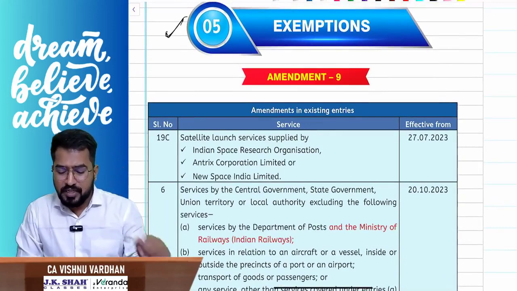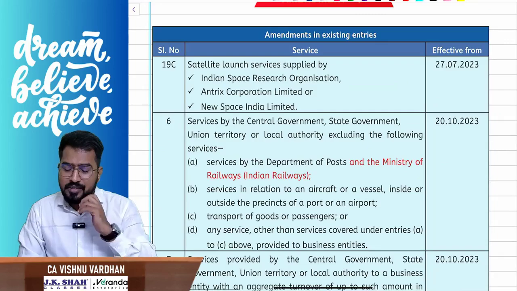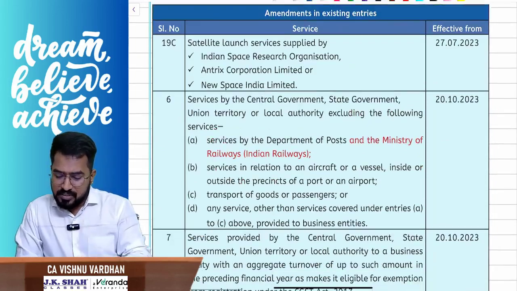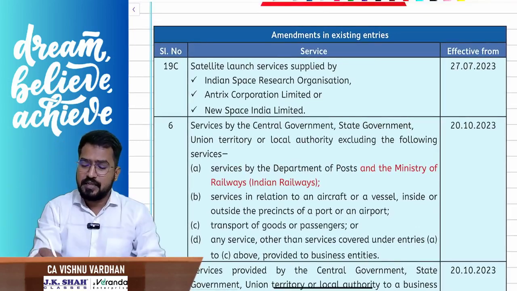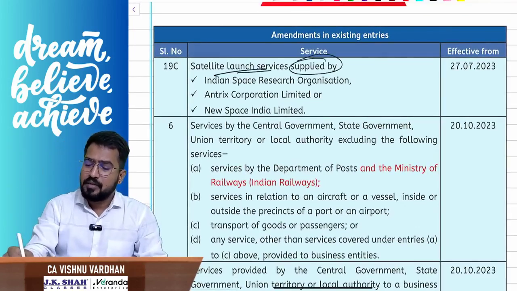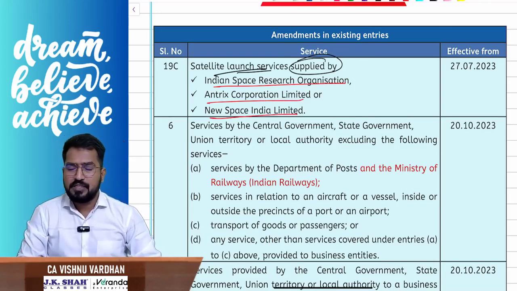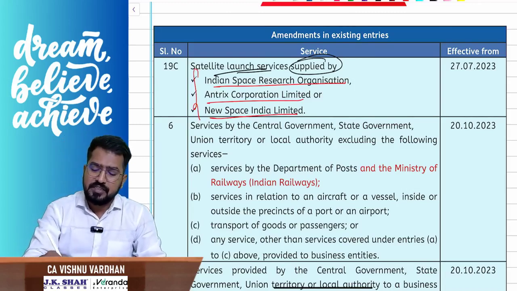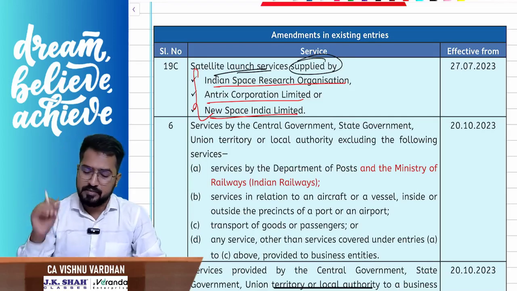Okay, so exemptions, if you see, all these exemptions are already there, and the new exemptions are nothing that great. Let us just quickly go through them. So we have already discussed this. See, satellite launch services provided by Indian Space Research Organization, Antrix Corporation Limited, or New Space India Limited. These things are exempt under GST. If these organizations are providing satellite launch services, exempt under GST.